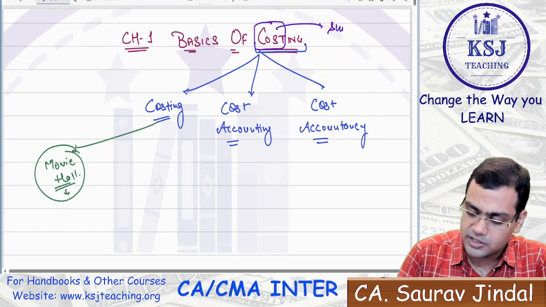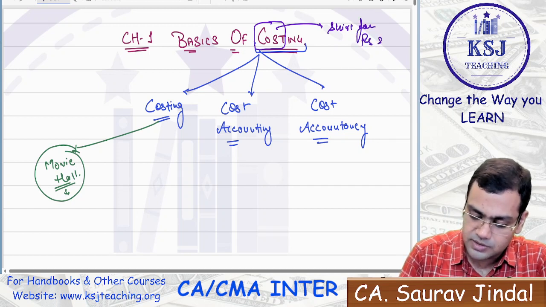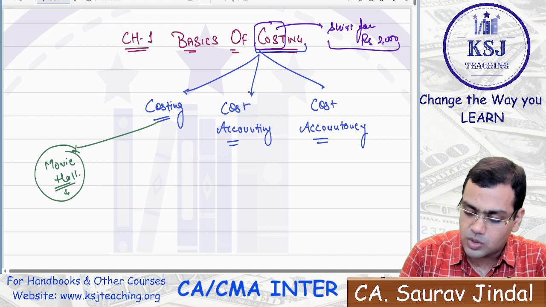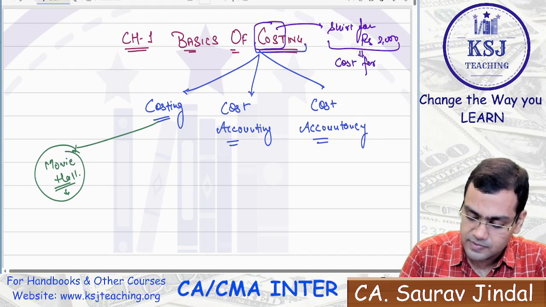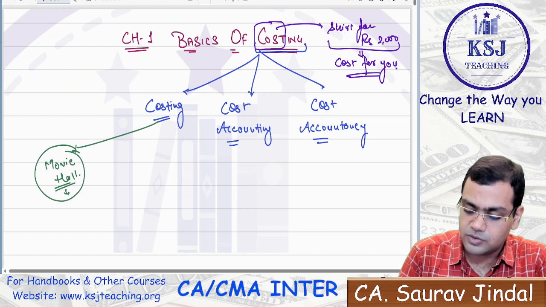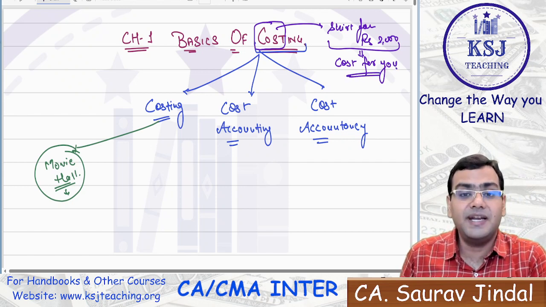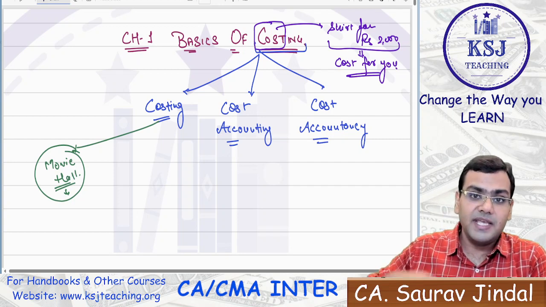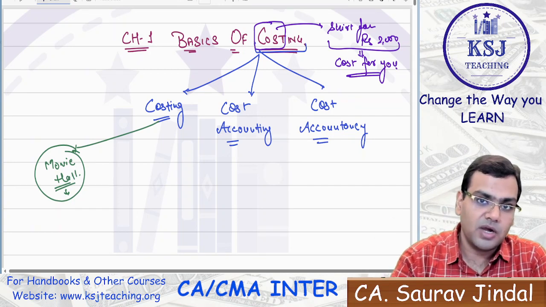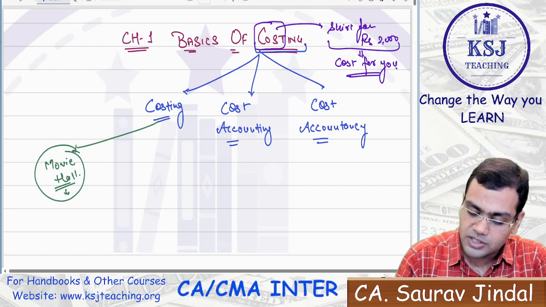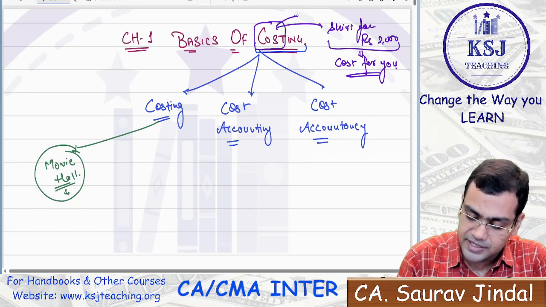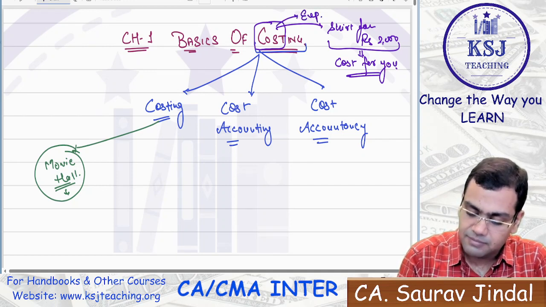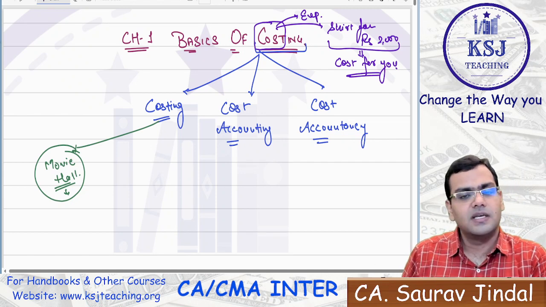You buy a shirt for rupees 2000. Now this is a cost for you. The cost is any expenditure which has been done from your pocket. When the money is flowing out of your pocket, that is what is known as cost. We also call it expenditure. By different names we can call it cost.